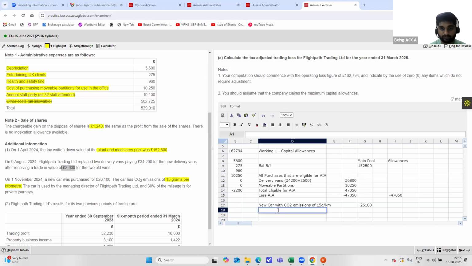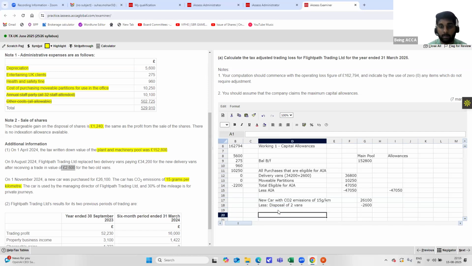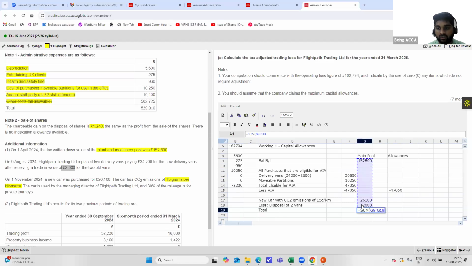Less disposal of two vans, which will be shown as minus 2,600. Now you get your total, which is the sum of all of these from the main pool to this amount.